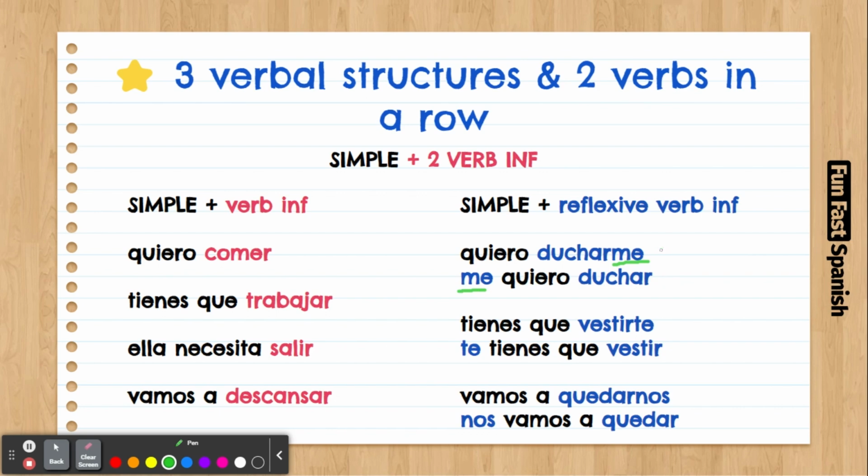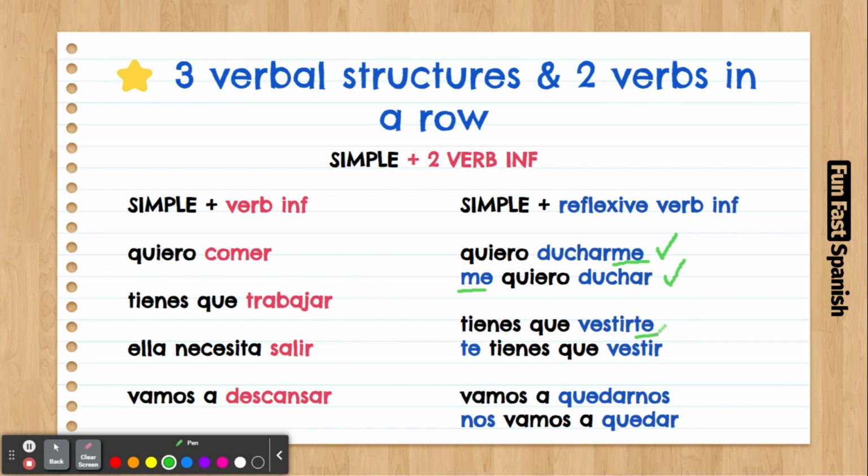Which one do we recommend? Quiero ducharme, I think, is more intuitive for English speakers, because you say I want to do it. Yo quiero ducharme. So it's kind of more intuitive to do this one. But anyways, if you wanna say it this way, it's also okay.